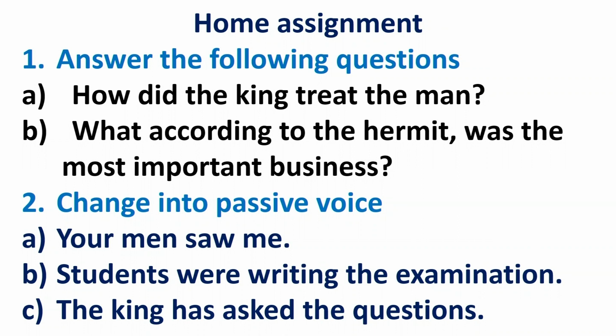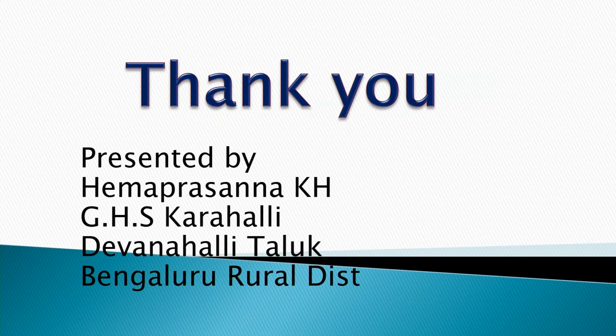Now, take down the assignment. Answer the following questions. The first one, how did the king treat the man, the wounded man? Now, the second question, what according to the hermit was the most important business? These are the questions for 2 marks. Next, change the following sentence into passive form. Your men saw me. The first sentence. The second sentence is students were writing the examination. Now, the third sentence, the king has asked the questions. Yes, thank you very much.